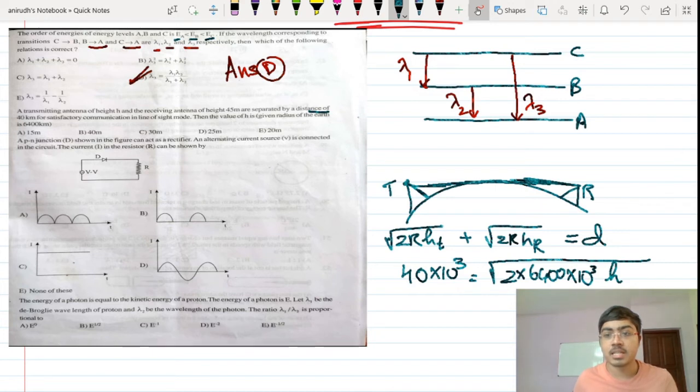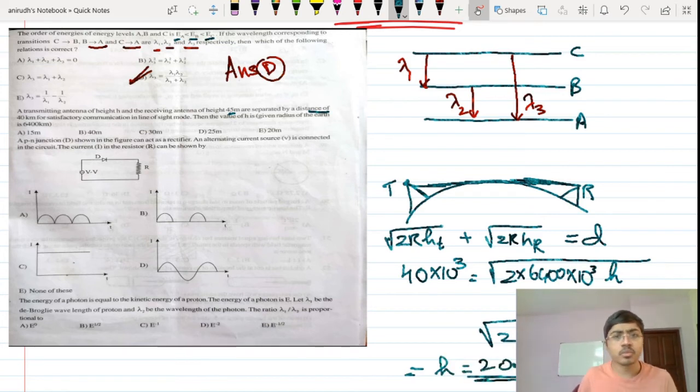Let's put it as h, plus root of 2 multiplied by 6400 multiplied by 10 raised to 3 multiplied by this height, which is 45 meters. If you do that, you will get h is equal to 20 meters. You can do this calculation by yourself. The answer for this question is option E, that is 20 meters.